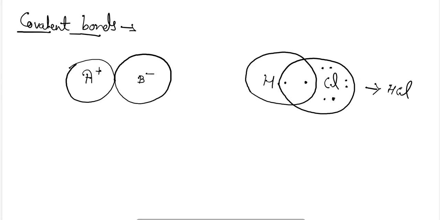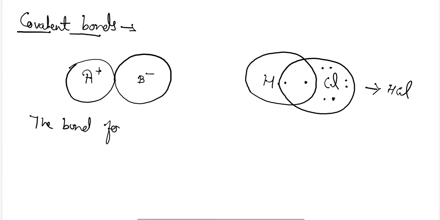Which kind of elements generally follow this type of rule? The p block elements, or the elements which are very small in size or have only one or two shells, generally prefer the formation of covalent compounds. Okay, now let's move further and see the definition of the covalent compound.